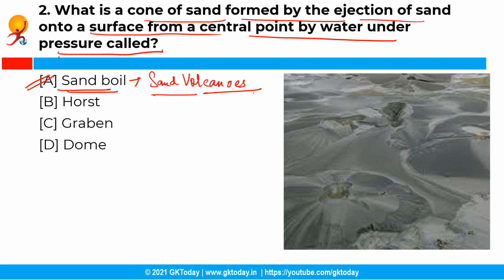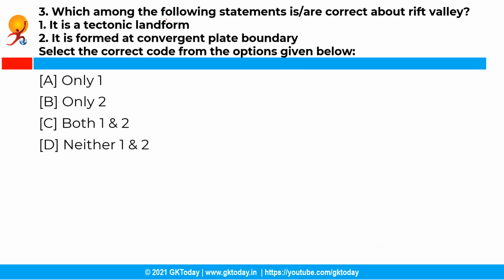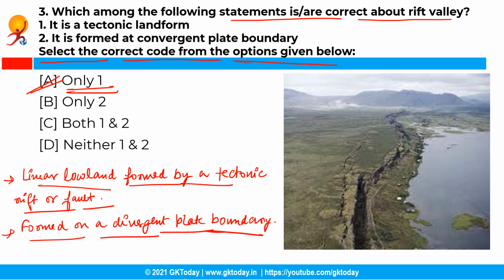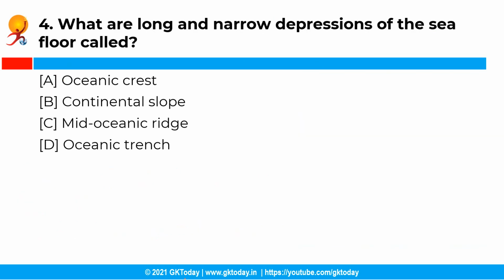Now the next question is, which among the following statements are correct about Rift Valley? So you have to select the correct code from the options given below, and the correct answer is option A, that is only the first statement is correct. See, a rift valley is a type of tectonic landform, and it is a linear low land formed by a tectonic rift or fault, and it is formed on a divergent plate boundary, and it is not formed at convergent plate boundary.